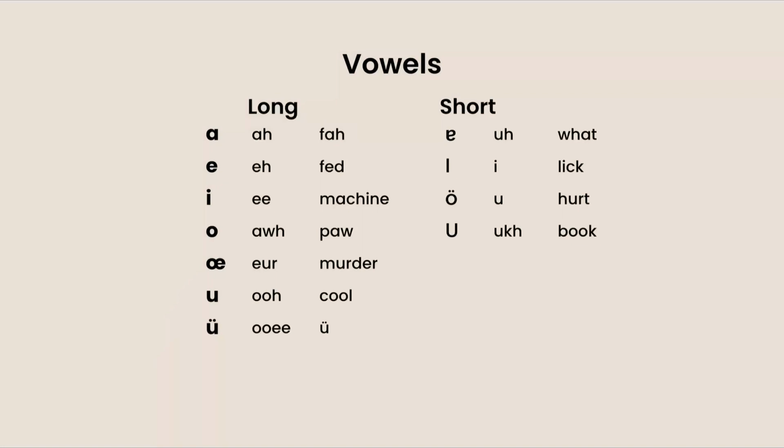Then on the right-hand side, you can see the short vowels. The first one is sort of like the sound in the word what. And the big straight line is like an i, like in the word lick. The o with the two dots is sort of like the sound in the word hurt. And then the big u is just like the sound in the word book.